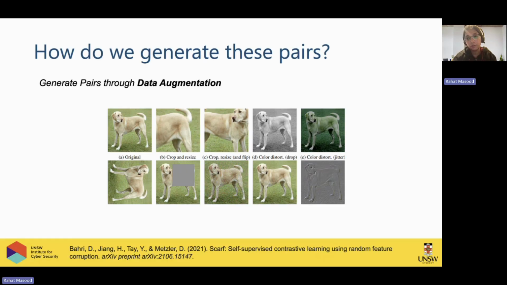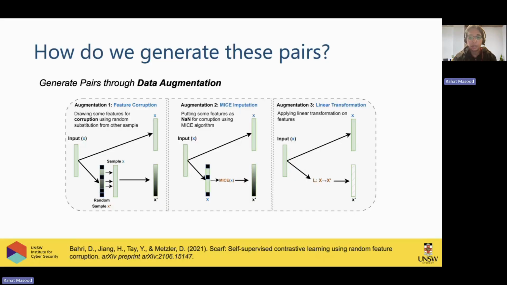These data augmentation techniques come from computer vision. In computer vision, it's much easier because you can crop, you can change the color, you can change the background. But online social media network data is not image data. It might include integers, strings, and other tabular, structured data. So we need OSN-inspired data augmentation.